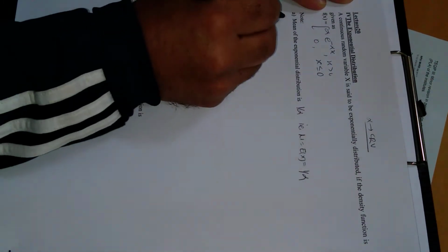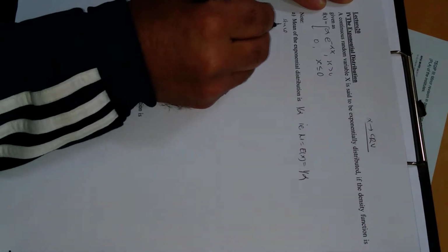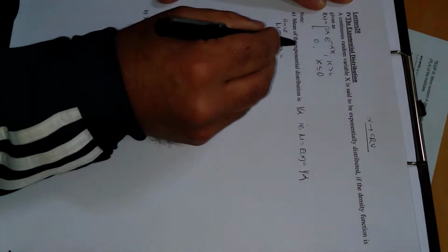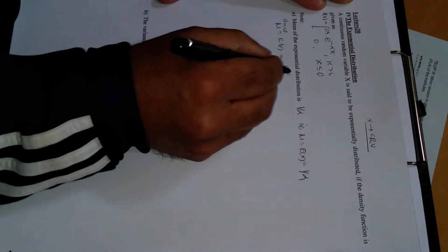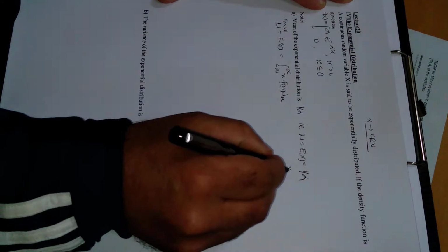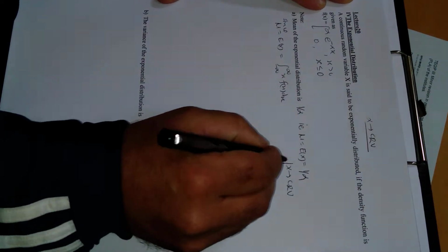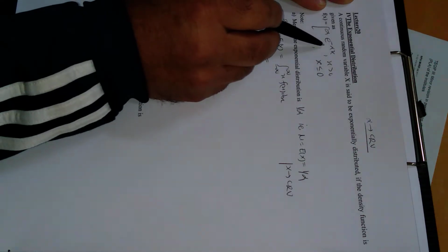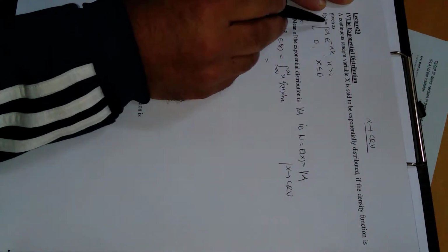This can be easily proved since mu is equal to E of x, which is equal to the integration from minus infinity to infinity of x f of x dx. The reason is simple: because x is a continuous random variable, the mean will be defined like this. Because of the given density function, for x greater than 0, f of x has non-zero value.